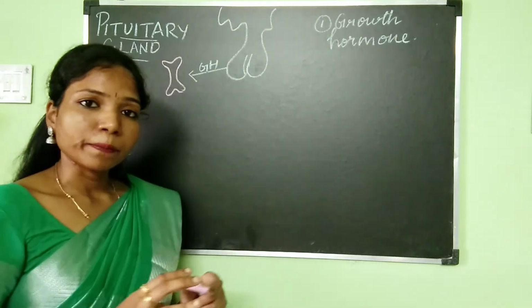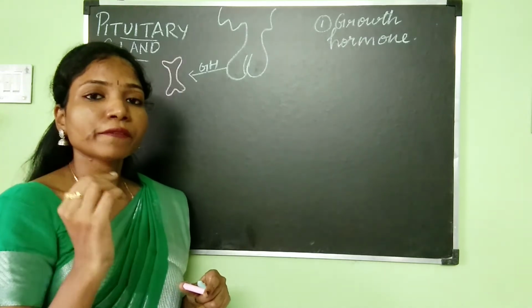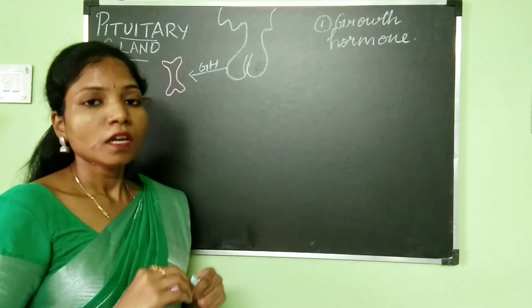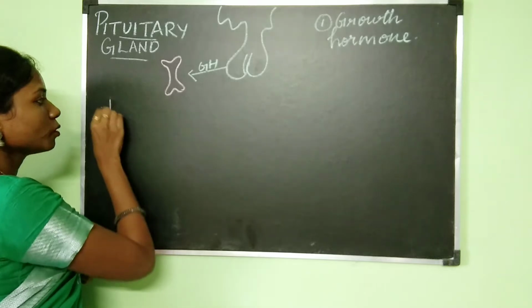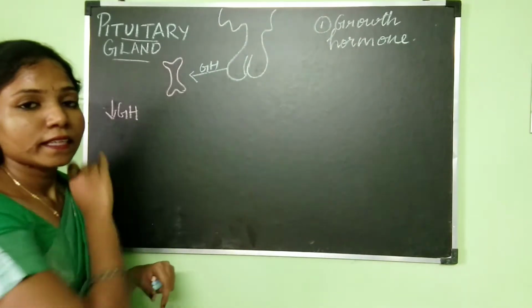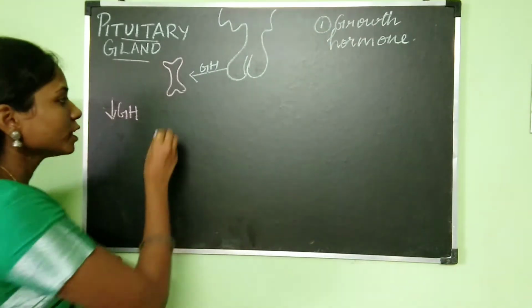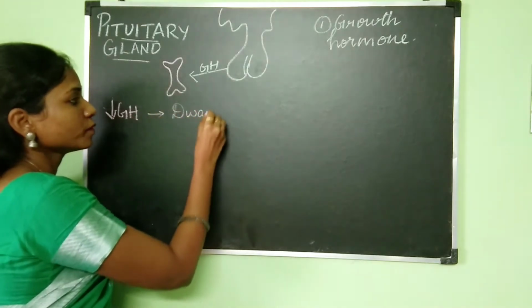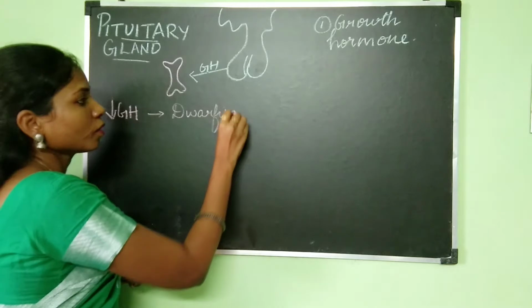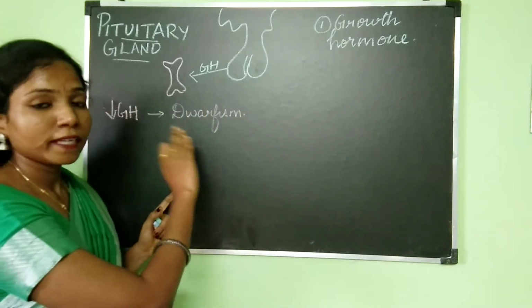Now, what will happen if the growth hormone level increases or decreases? First we'll talk about decreasing. Decrease in the level of growth hormone in children will lead to a condition known as dwarfism. I mentioned specifically in children.